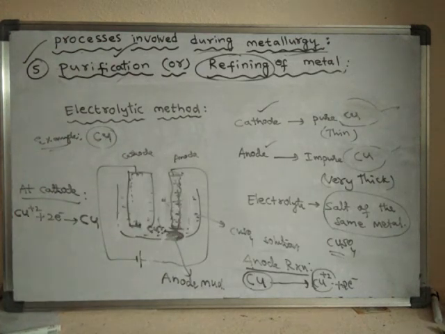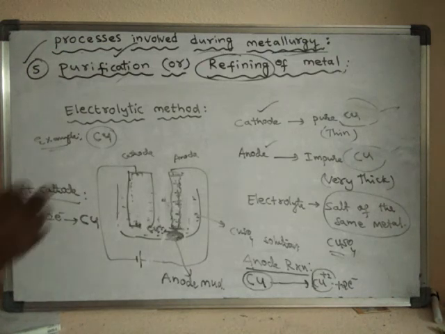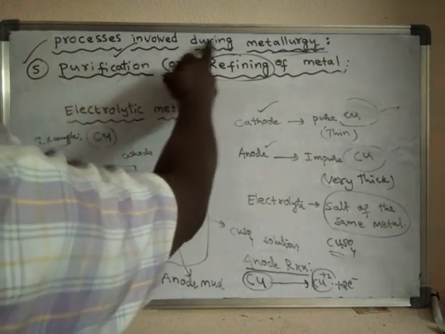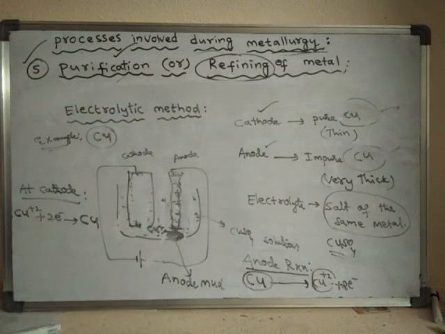Okay, so with this, the different processes involved during metallurgy are finished. We'll discuss the metallurgy of a few metals like aluminium, zinc, iron, etc. in our subsequent classes.